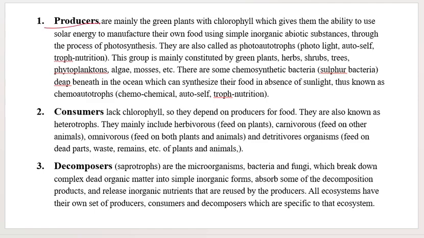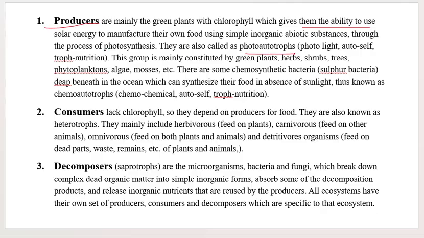What are producers? Producers are mainly green plants with chlorophyll in their body, which gives them the ability to use solar energy to manufacture their own food using simple inorganic abiotic substances, that is sunlight, air, and water, through the process of photosynthesis.